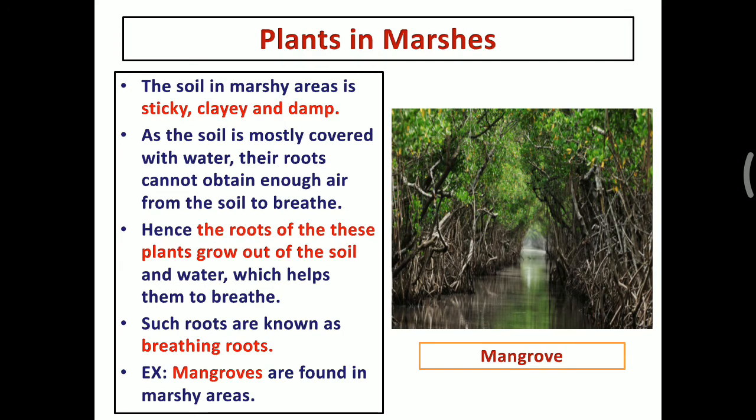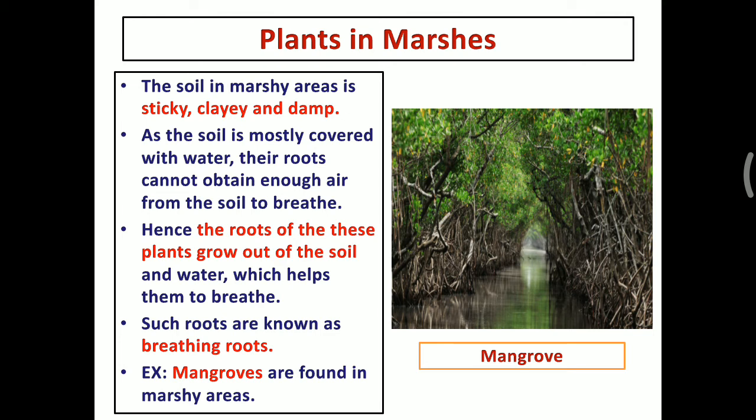The next one, plants in marshes. The marshy area means a sticky, clayey and damp area. The water is always more in those places. So when the water is more, the soil is always sticky.